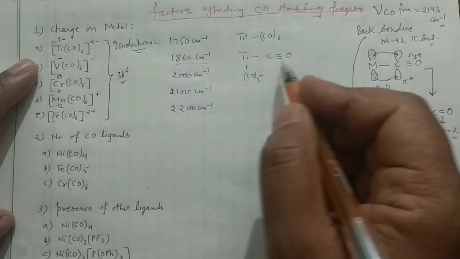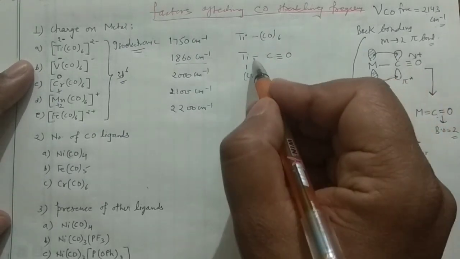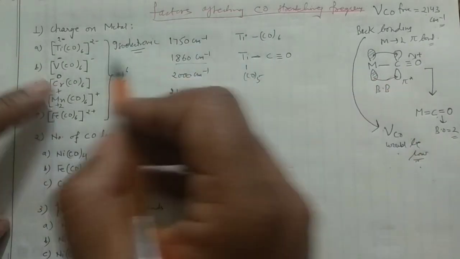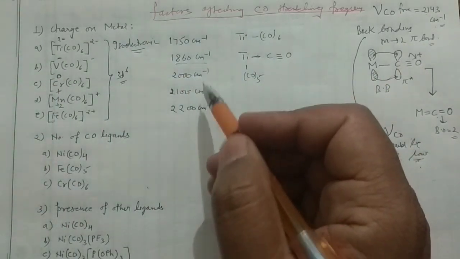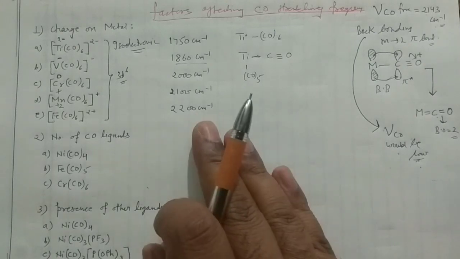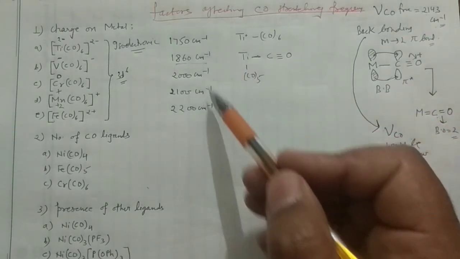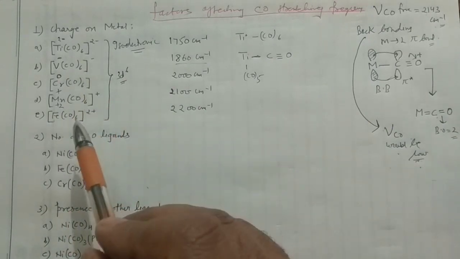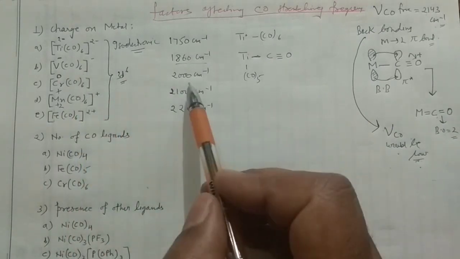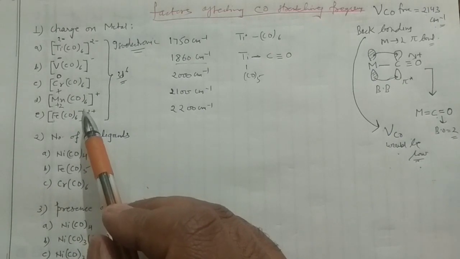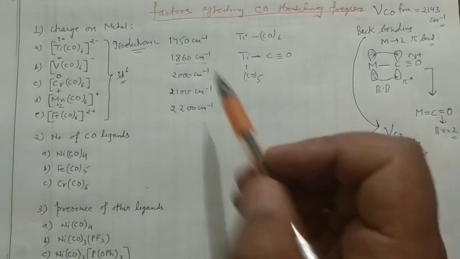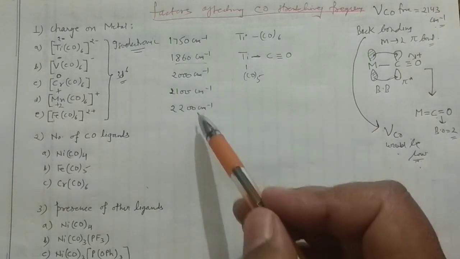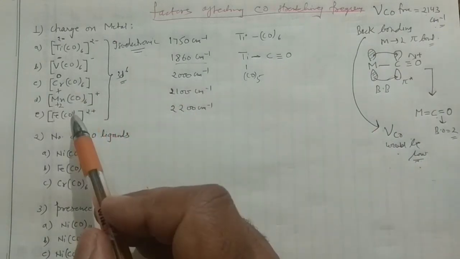So they may ask 2 types of questions from you. See, this is the given value of the IR stretching frequency. Guys, remember that it is with the help of IR spectroscopy that we can determine the structure of these compounds, and the extent of back bonding is also determined with the help of IR spectroscopy. Okay, so keep this in mind. By taking the IR spectra and considering their vibrational frequency, we can decide the extent of the back bonding.